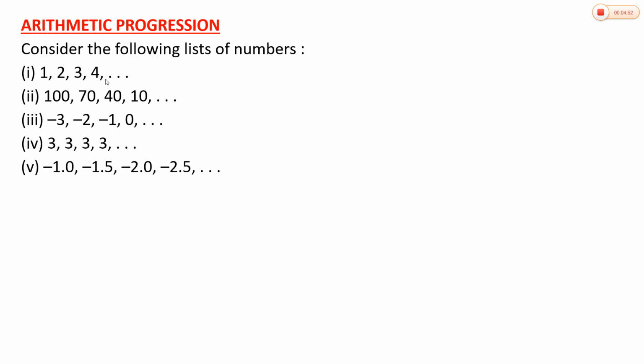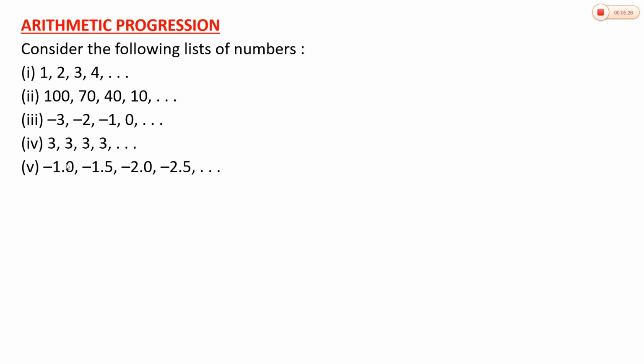Arithmetic progression. Consider the following list of numbers. Consider the sequences given here. The first sequence is 1, 2, 3, 4. The second is 100, 70, 40, 10, etc. The third is minus 3, minus 2, minus 1, 0, etc. The fourth is 3, 3, 3, 3, and it repeats. And the fifth is minus 1, minus 1.5, minus 2, minus 2.5, etc.